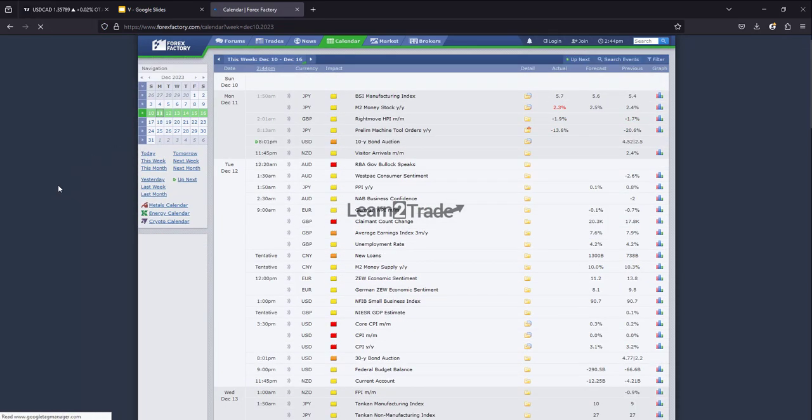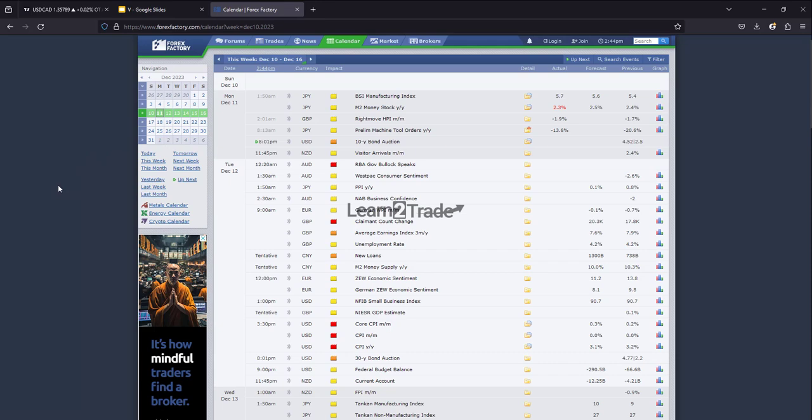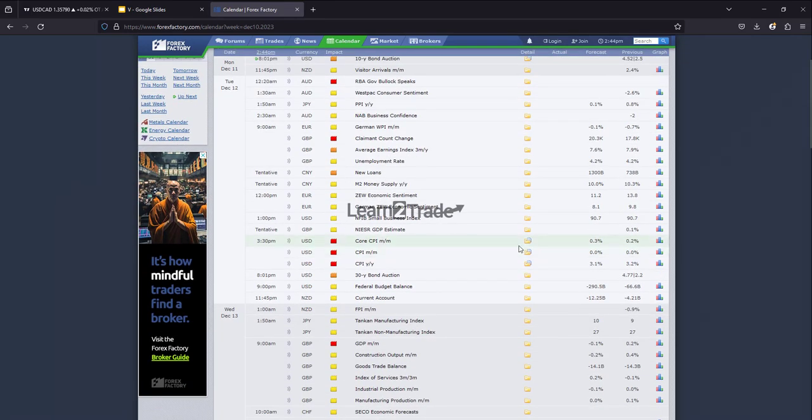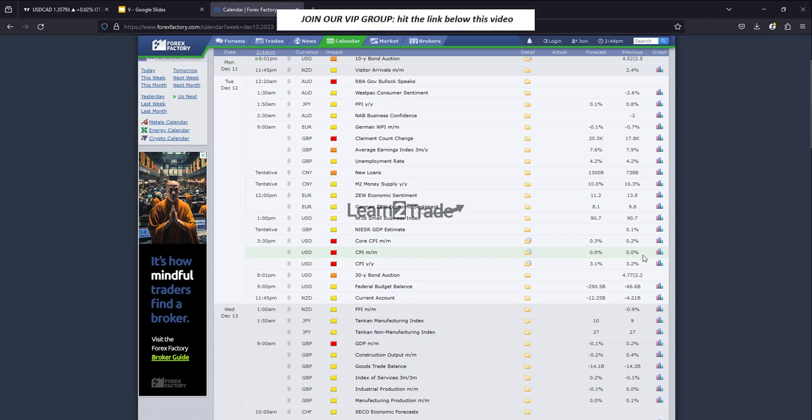And it seems that the US dollar depreciated a little in the short term, as tomorrow the US is to release the inflation data, the consumer price index, month over month, only a 0.0% growth expected in November versus 0.0% growth in October. The consumer price index year over year, 3.1 versus 3.2 in the previous reporting period. Core CPI 0.3% growth versus 0.2, guys.